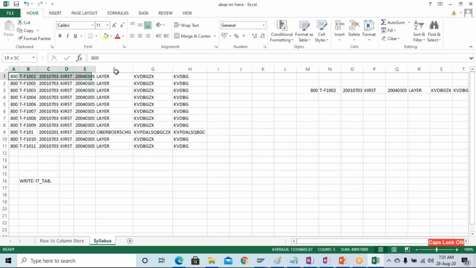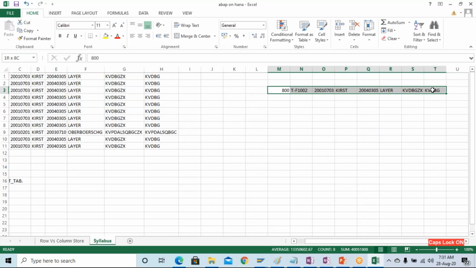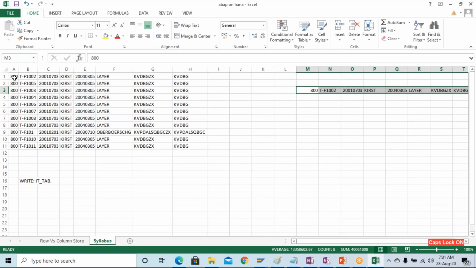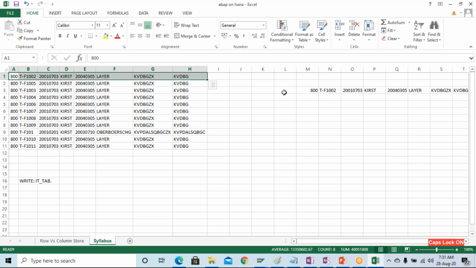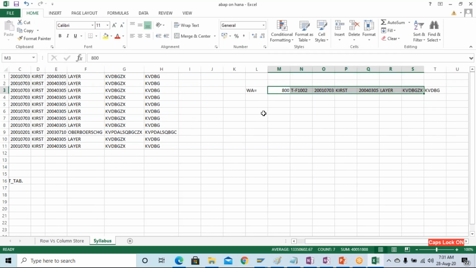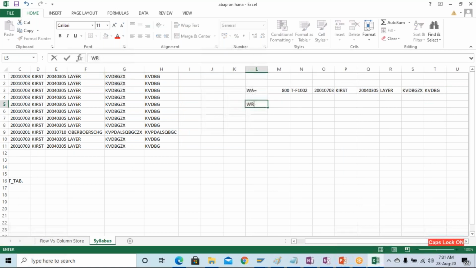What you will have to do, one by one, is put the data from the internal table into the work area. You know that a work area holds a single record. So first you will put the first record into the work area. Let us suppose this is your work area, and in this work area you have put this record.